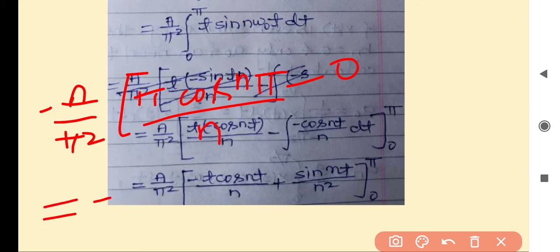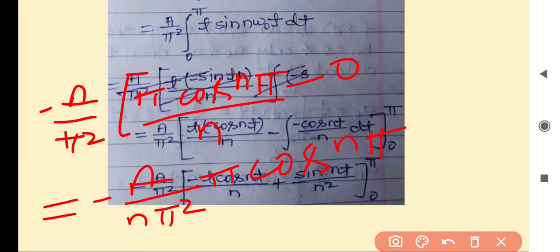It is minus a upon n pi square into pi into cos n pi. This and this cancel each other. It is minus a upon n pi into cos n pi.